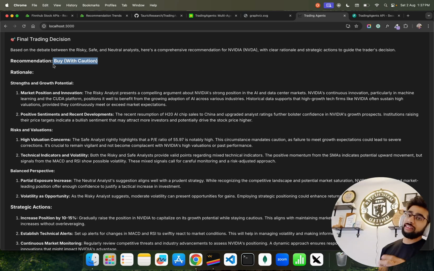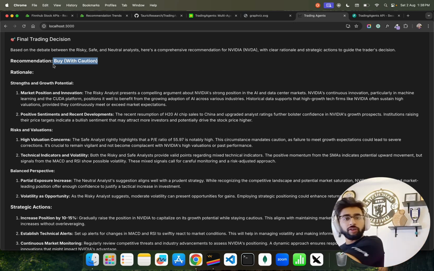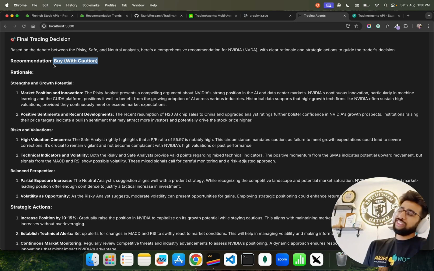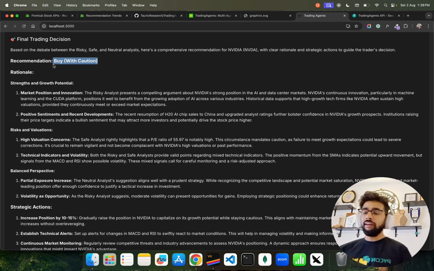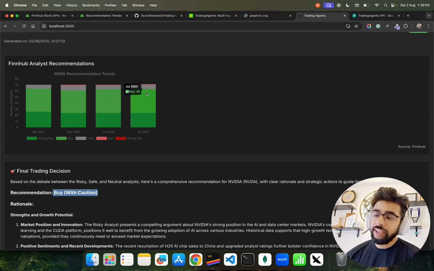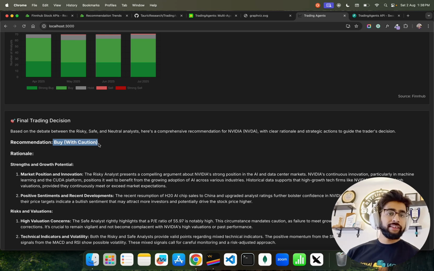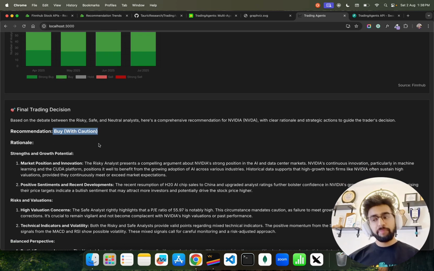So you never know, guys, right? One wrong move and NVIDIA is down, down, down. You never know that, right? This is how it works. We are living in a very different era. So even the statistical analysis says buy, and the AI agents, the group of agents, also say okay, buy.